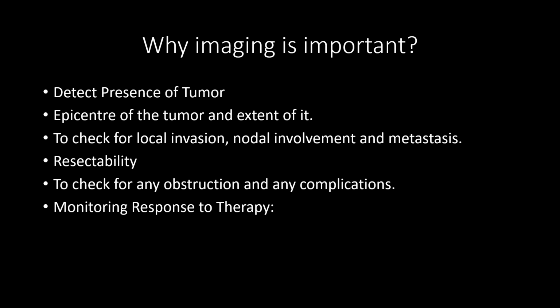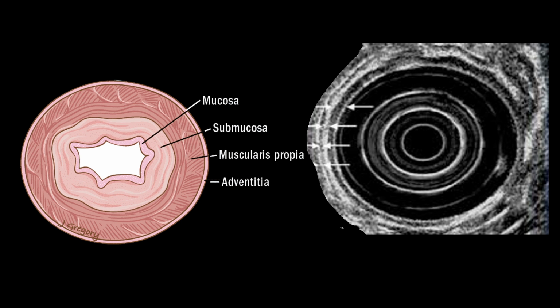Well, staging is of utmost importance as the treatment of the esophageal neoplasm depends on it. So to understand the TNM staging easily, we have to have a basic idea of the layers of the esophagus. So the esophagus has four layers as depicted in the image on the left hand side. The innermost layer is the mucosa, which is further subdivided into inner lamina propria and outer muscularis mucosa.